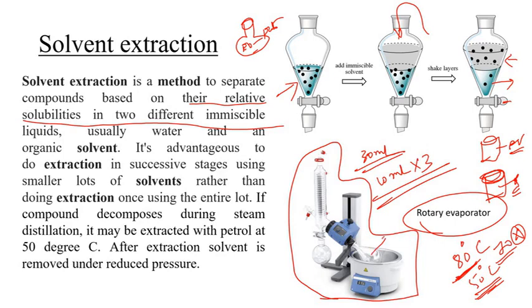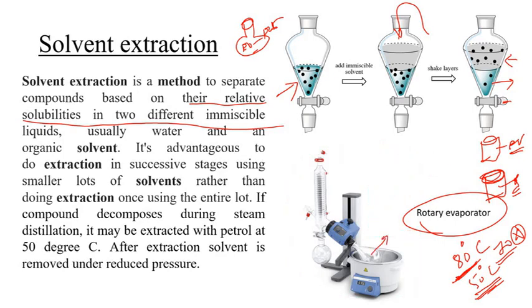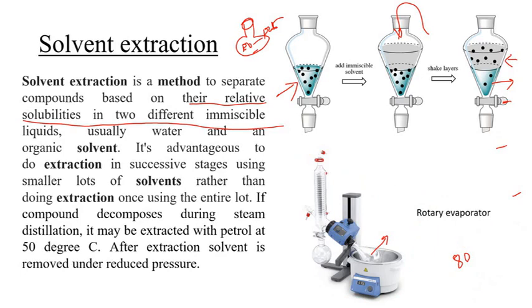So you take the mixture here in this vessel. I'll show you once again. I'll just erase all of this. So what is the point here? You collect all the organic layer, you fill the organic layer here. Then this is a water bath. It heats the mixture, and the solvent goes up and collects here, gets distilled, leaving behind pure essential oil in this flask. So this is how the solvent extraction process works.